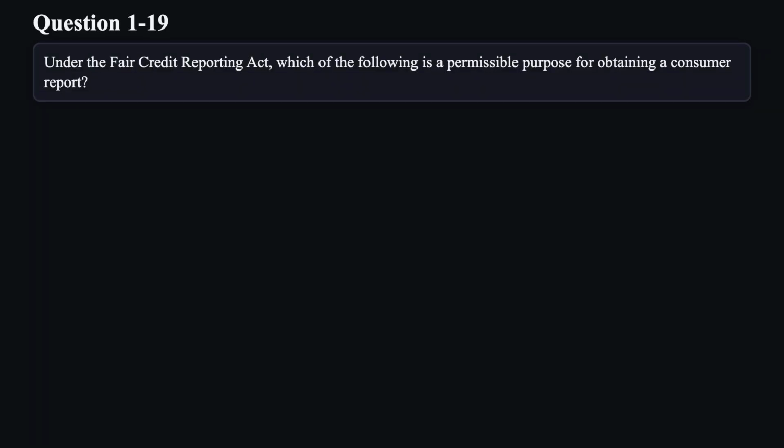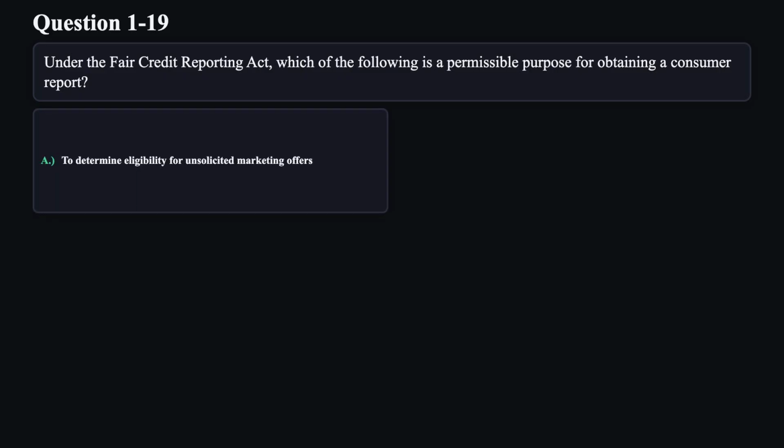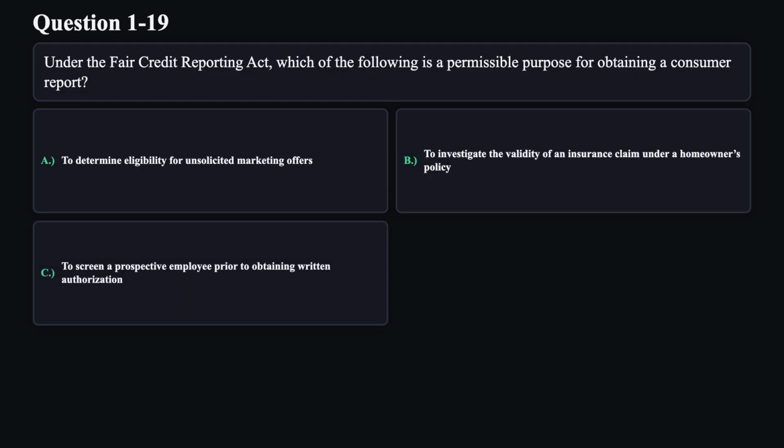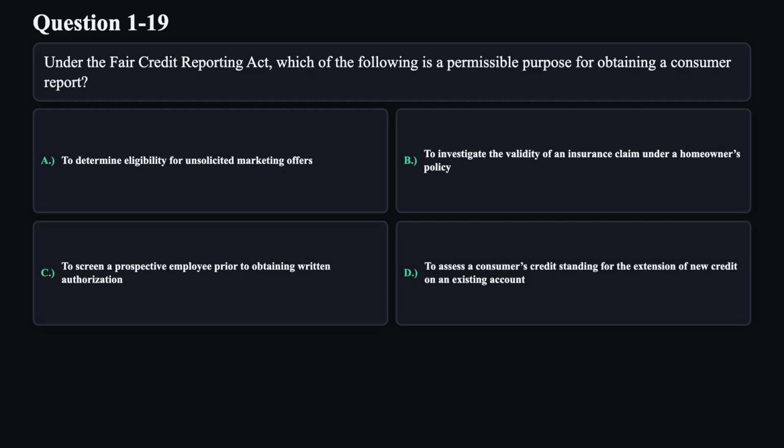Question 19. Under the Fair Credit Reporting Act, which of the following is a permissible purpose for obtaining a consumer report? A. To determine eligibility for unsolicited marketing offers. B. To investigate the validity of an insurance claim under a homeowner's policy. C. To screen a prospective employee prior to obtaining written authorization. D. To assess a consumer's credit standing for the extension of new credit on an existing account.